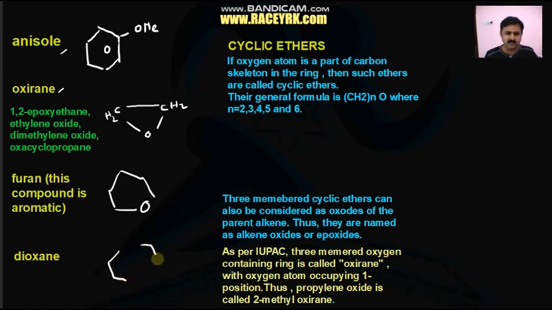Dioxane is an example given which is a 6-membered ring. In that, two oxygens are bridges, and we call it dioxane. Hope you observed this is dioxane.